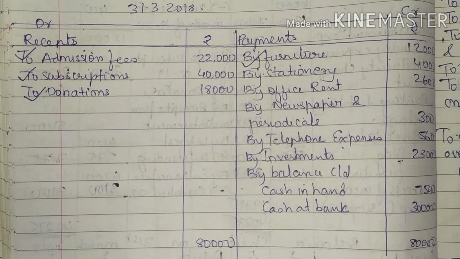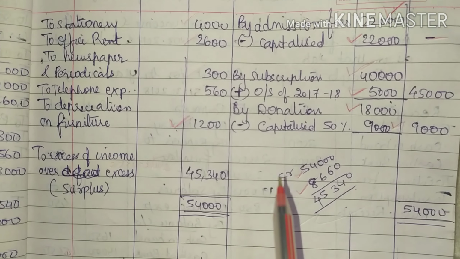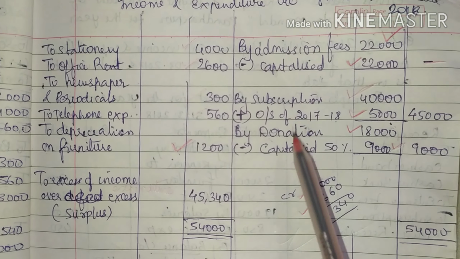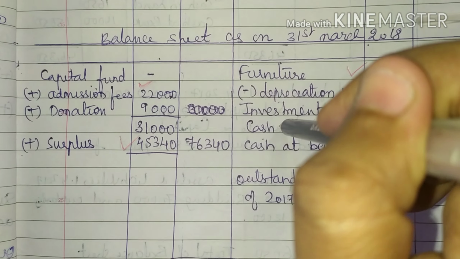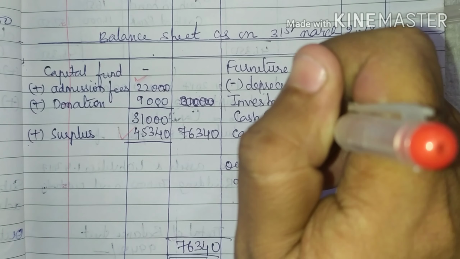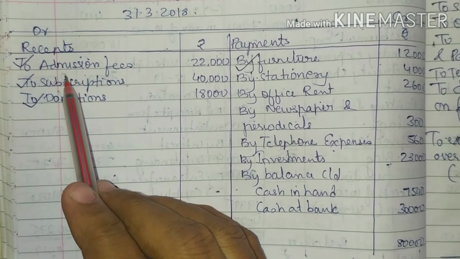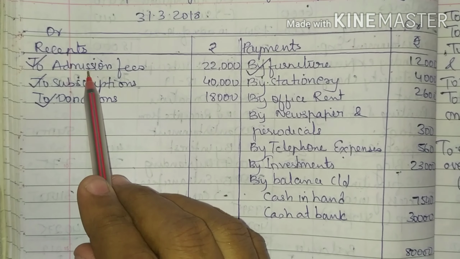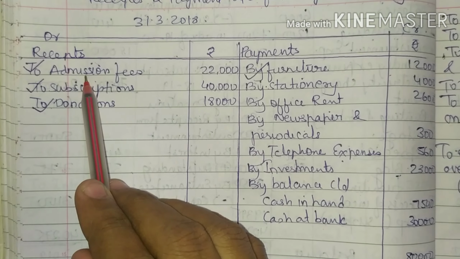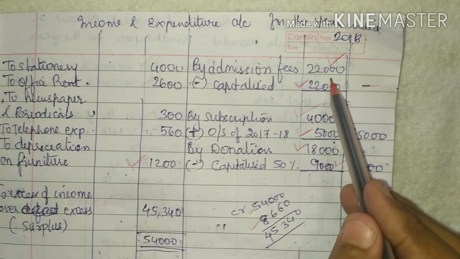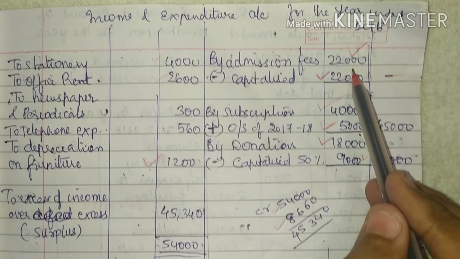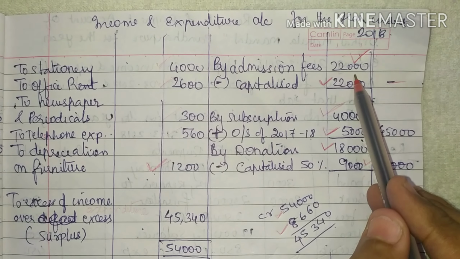We are going to prepare income and expenditure account and balance sheet. First step, we will do the posting. So what is the first element in the receipt side? Admission fees. Admission fees we will write in income side in the inner column as it is having an adjustment.